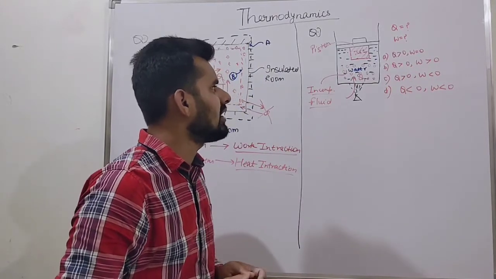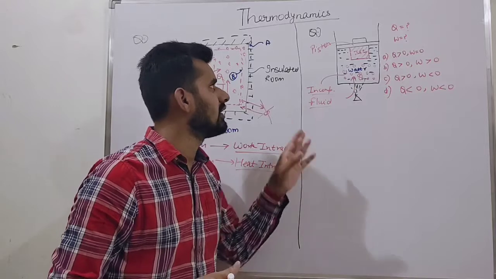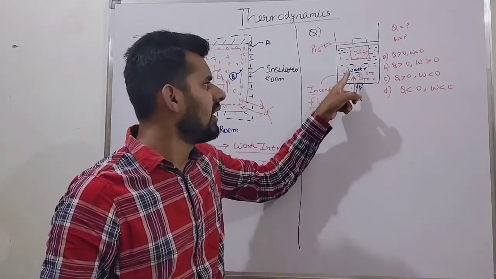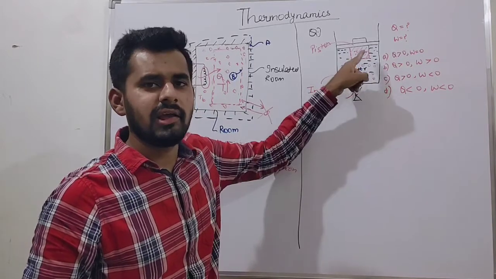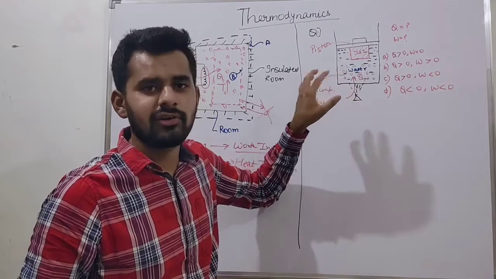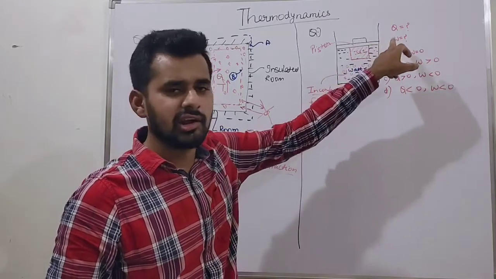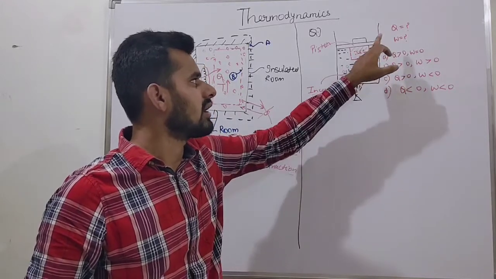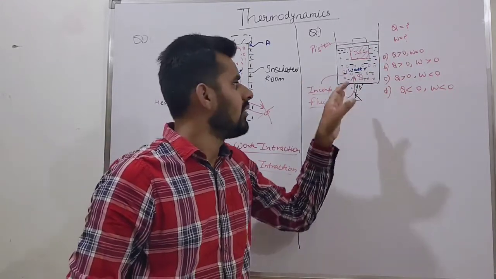Okay, so basically, what is the question? Tell me, if we supply heat to the cylinder that contains water and ice both, what will happen about the heat interaction and work interaction?